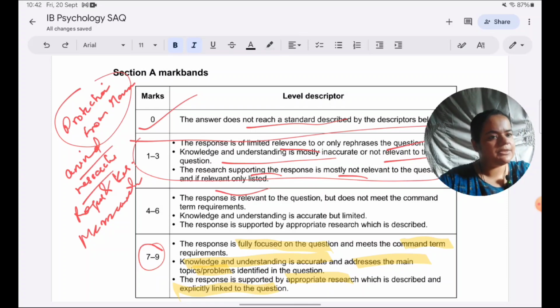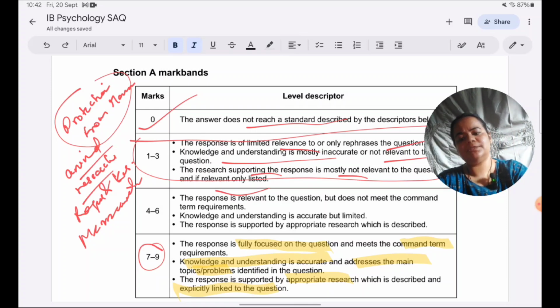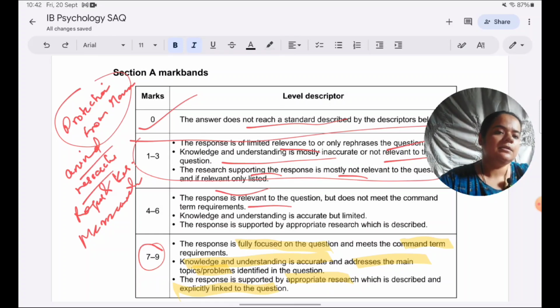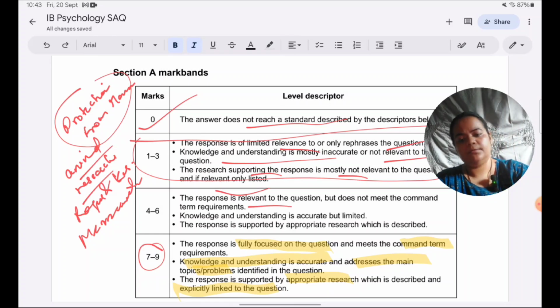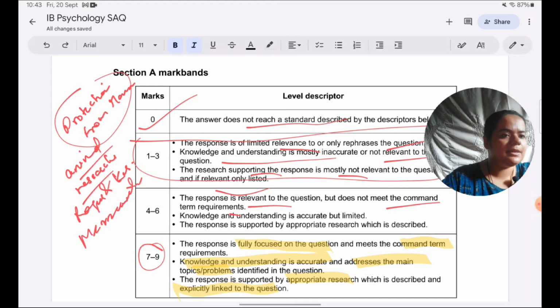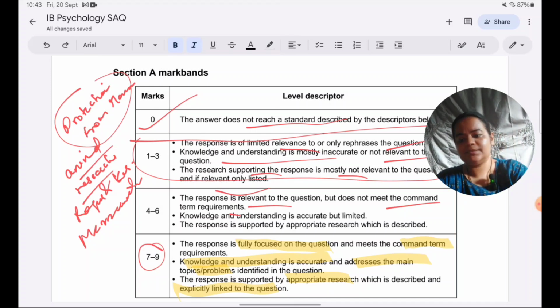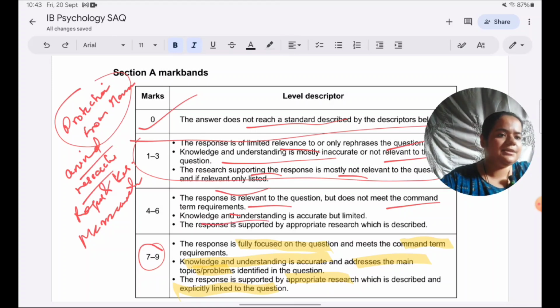Same is the case with the 4 to 6 mark band. Sometimes students give some response which is relevant, but it's not meeting the command term requirements. So instead of describing, they have outlined or explained the guidelines. Another thing they could do is, say they've explained the considerations. Another thing could be knowledge and understanding is limited.